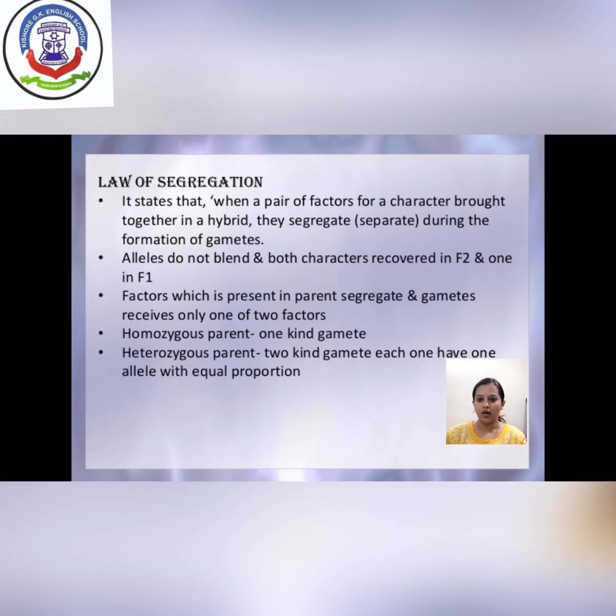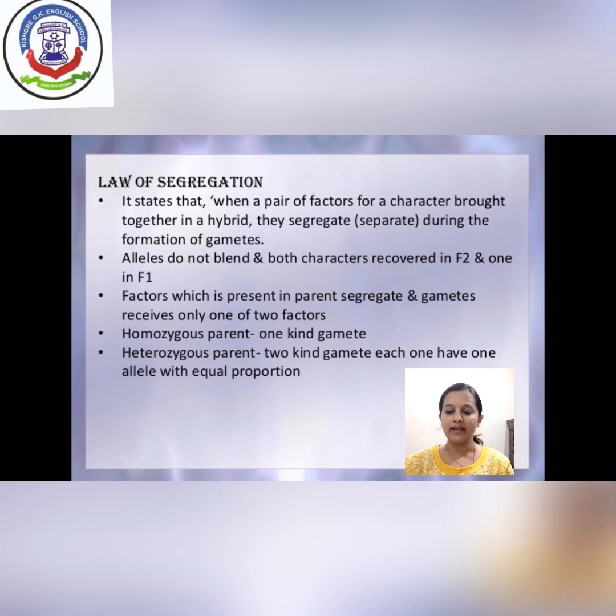Now the second law of inheritance is the law of segregation. The law of segregation states that when a pair of factors is brought together in a hybrid, they separate during gamete formation. So we know that there are two types of cell division: one is mitotic division and the second is meiotic division. In mitotic division, the number of chromosomes remains the same as the parent, but during gamete formation, meiosis occurs. So in meiosis, the number of chromosomes becomes half.